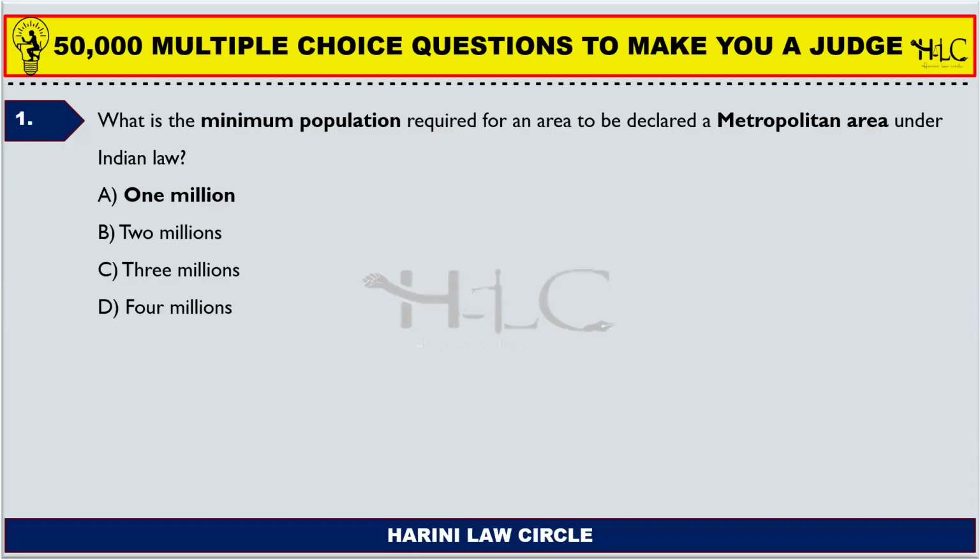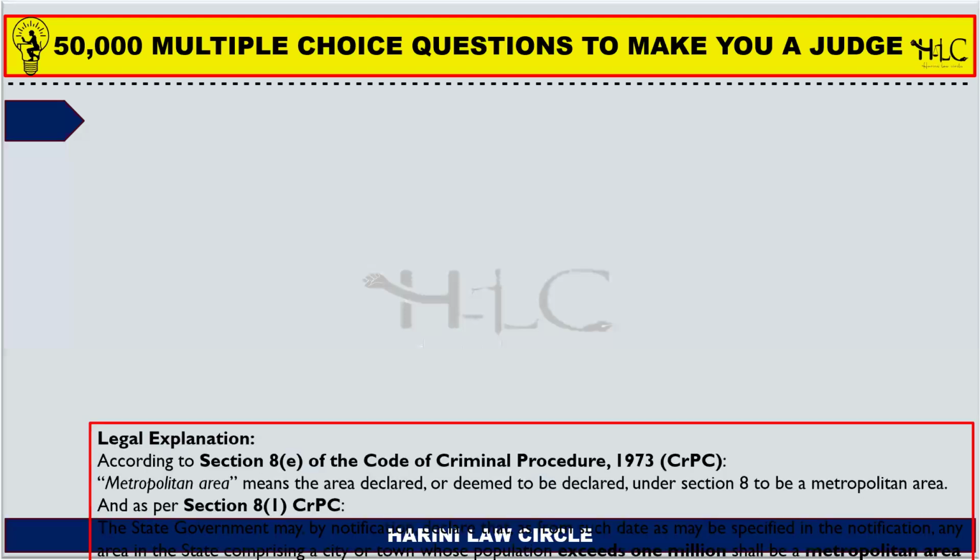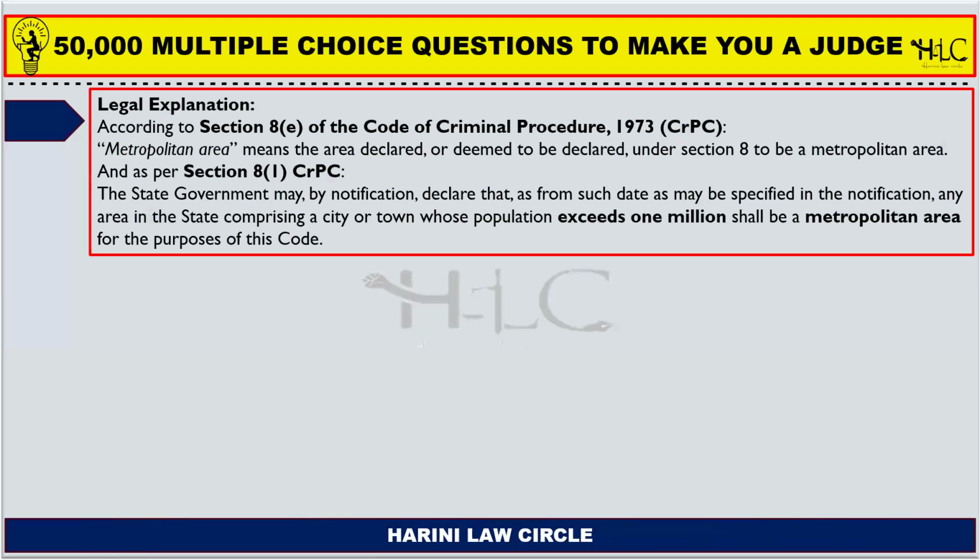What is the minimum population required for an area to be declared a metropolitan area under Indian law? If the population is 1 million, then it can be declared a metropolitan area by the state government. So let's read the explanation. According to Section 8, Clause E of the Code of Criminal Procedure 1973, a metropolitan area means the area declared or deemed to be declared under Section 8 to be a metropolitan area.